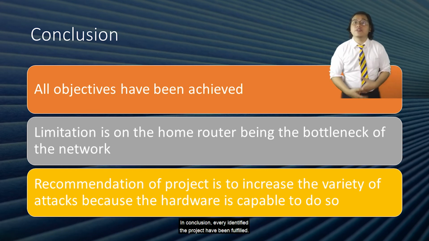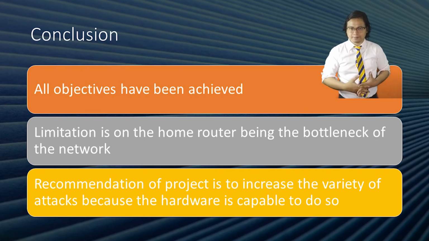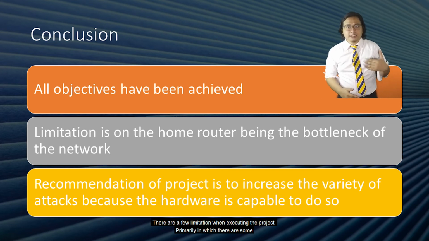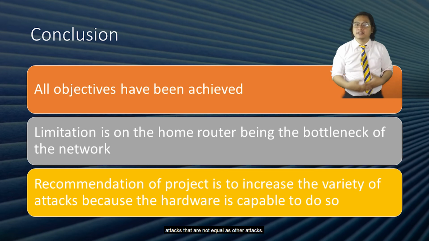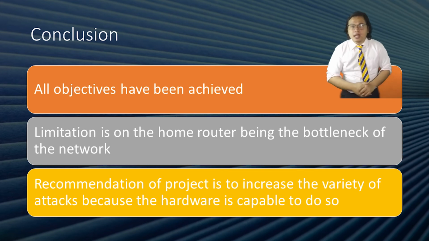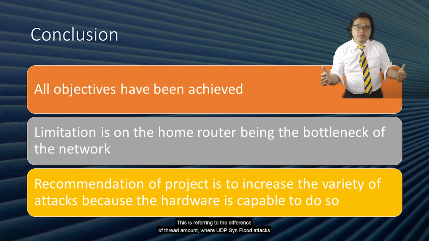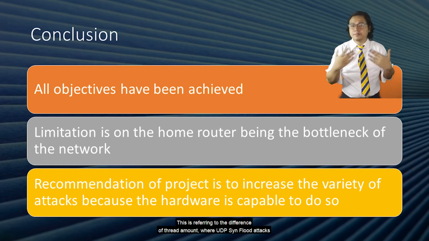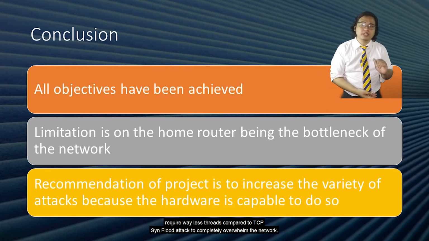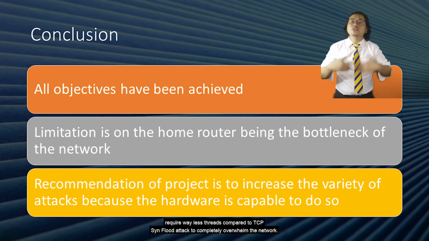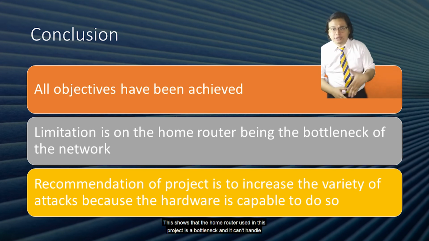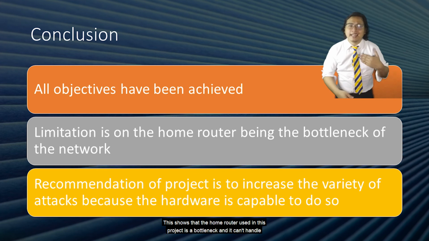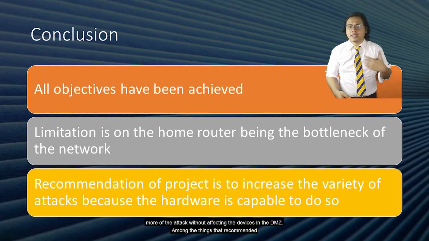In conclusion, every objective of the project has been fulfilled. There are a few limitations when executing the project, primarily that some attacks are not equal to other attacks. This refers to the difference in thread amount, where the UDP SYN flood attack requires way fewer threads compared to the TCP SYN flood attack to completely overwhelm a network. This shows that the home router used in this project is a bottleneck and can't handle more of the attack without affecting the devices in the DMZ.